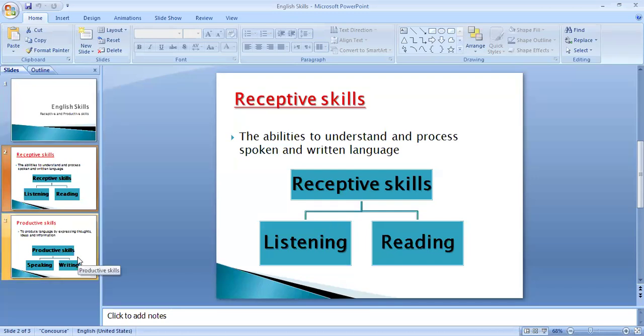Then writing here is productive. So I listen, then I write. Listening or reading is receptive, and the producing of these skills will be what? It will be writing and speaking.